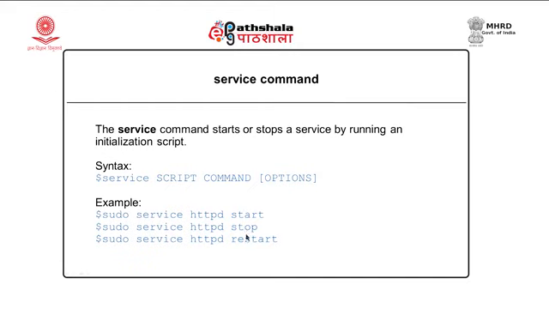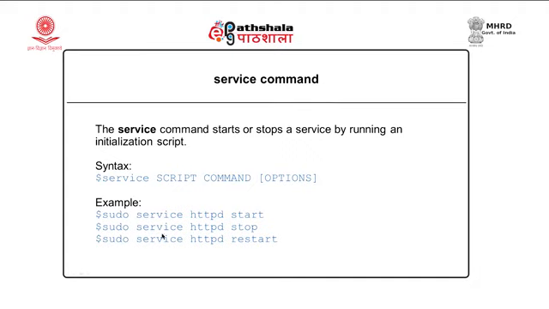And suppose I have modified the configuration of httpd, that is the web server, I have modified its config file, then I can restart the service to implement those modifications. So, the command will be service httpd restart, it will restart the service and the new modifications will come into effect.